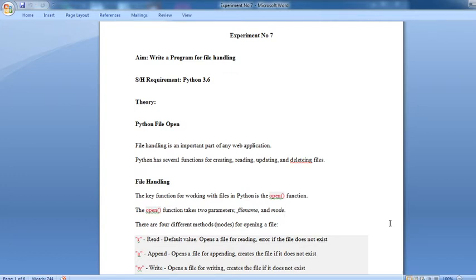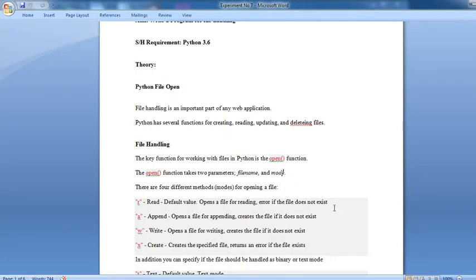The open function takes two parameters, file name and mode. That means it is mandatory to define the file name and its particular mode.